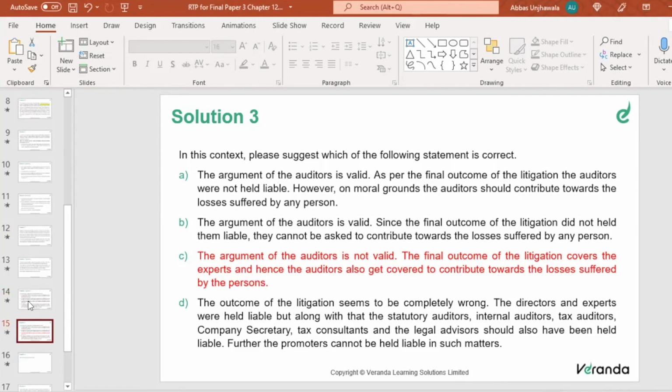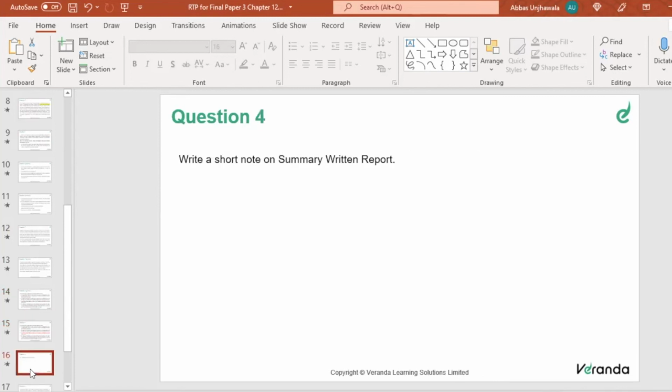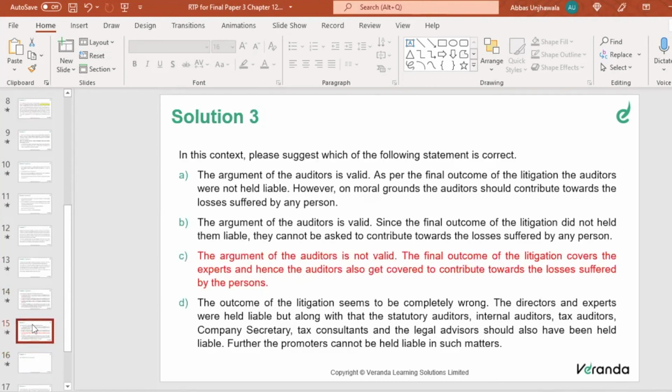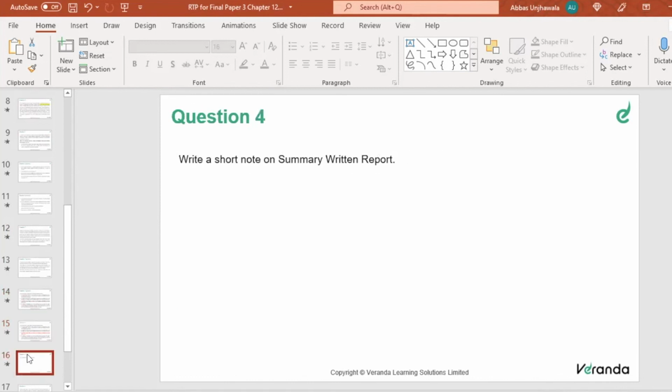Okay. Now, the last question is a very direct question. Any doubts on the previous question? Any doubts on question number 3? Can I proceed? Any doubts before I start? The last question is very simple. Clear. Okay. Now, question number 4.